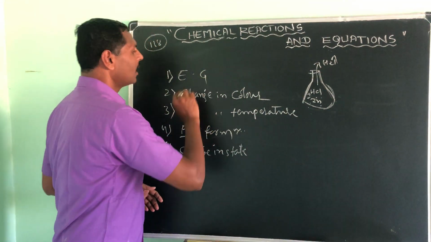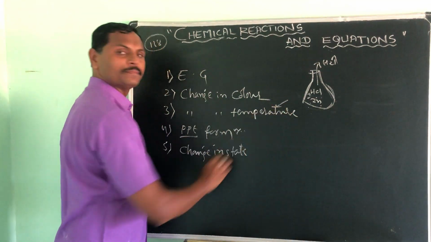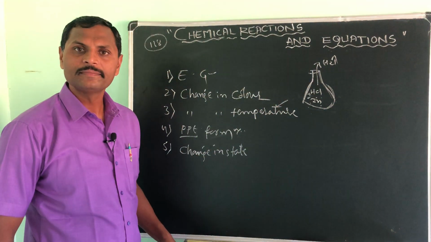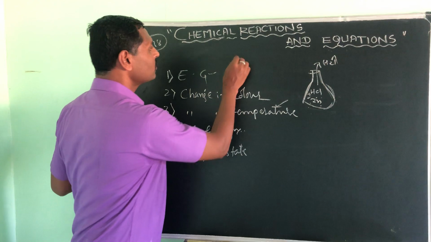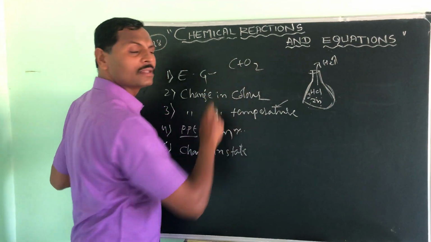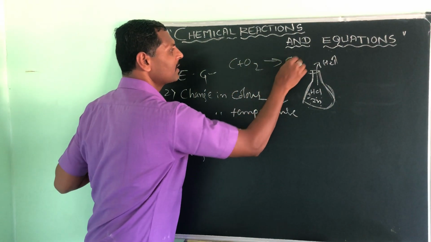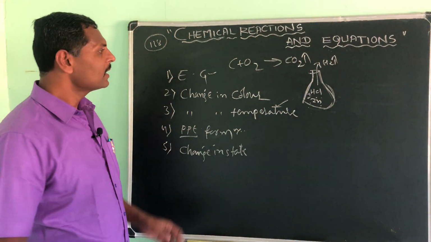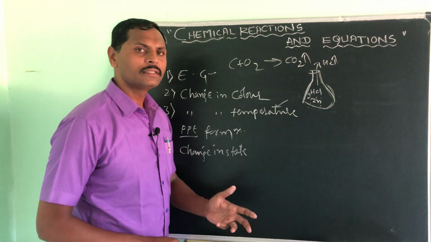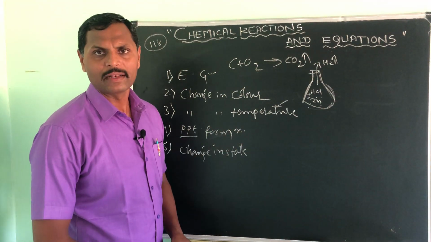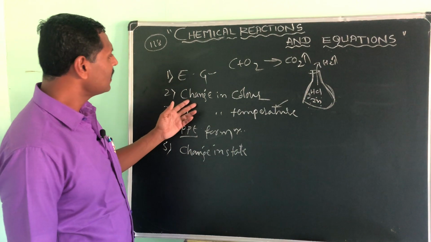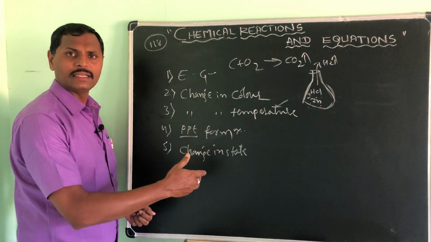That means change in temperature and evolution of gas, as we are already seeing here. Okay, and one more thing, suppose you burn carbon in presence of oxygen, you will get carbon dioxide. See, evolution of gas once again. Like this, you can see so many examples of evolution of gases. First and second I have given you here, and like this you can see so many examples.